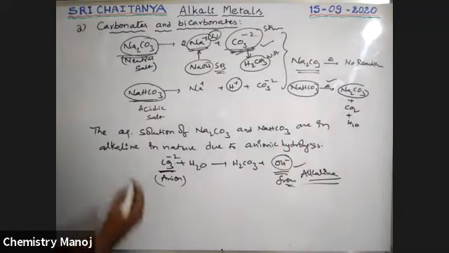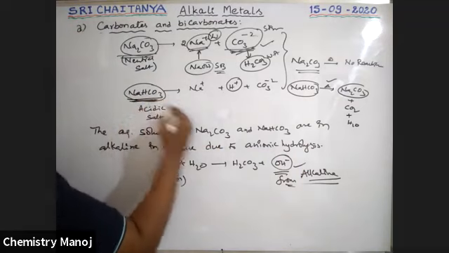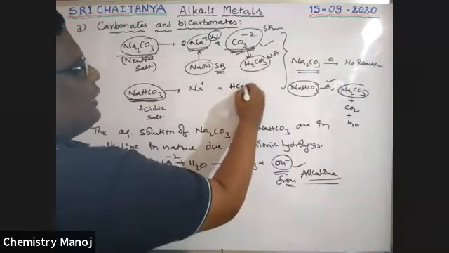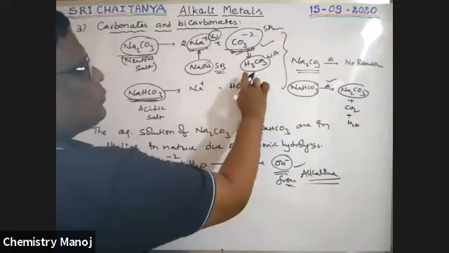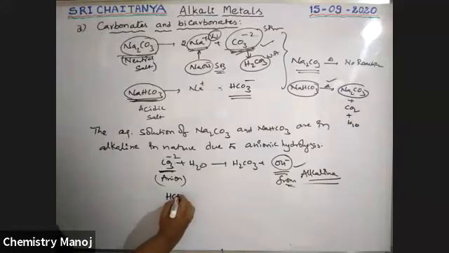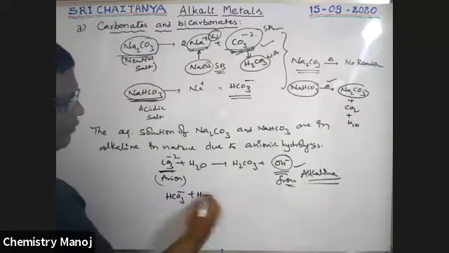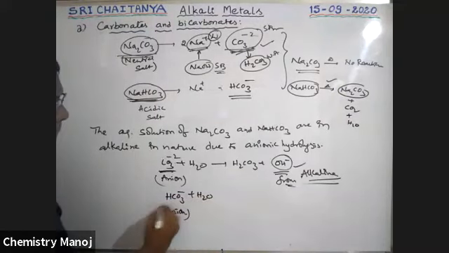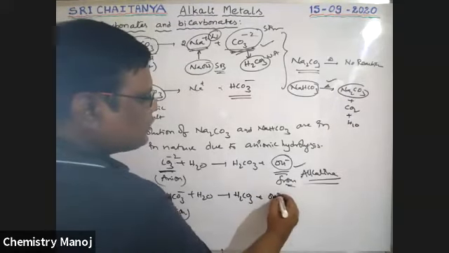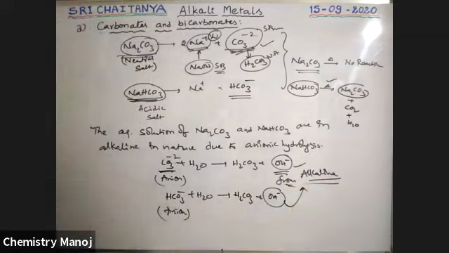Similarly, in case of NaHCO3, this is bicarbonate, HCO3 minus. The HCO3 minus ion reacts with water, once again this anion reacts with water and gives H2CO3 plus OH minus. It is also alkaline in nature and it is also anionic hydrolysis.